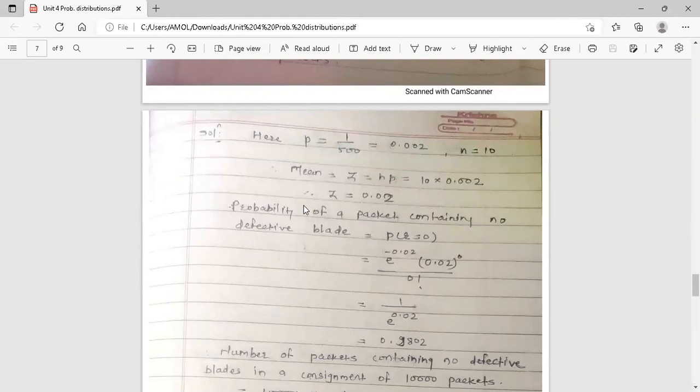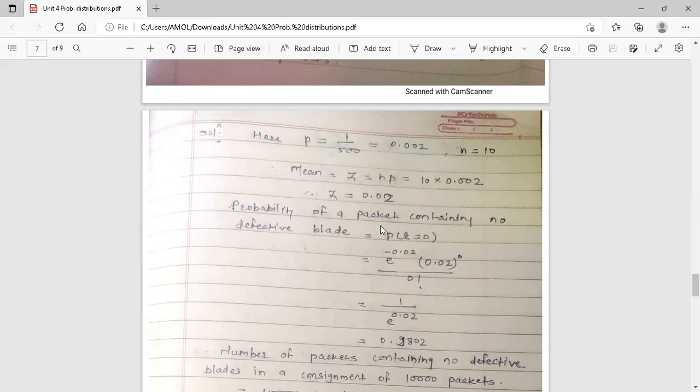We have to use here Poisson distribution. It is already mentioned in the example. If it is not mentioned, in that case also we will use Poisson distribution, because the value of p is a very small value. It is nearer to 0, 0.002. In that case, we use Poisson distribution. After finding the value of p and n, now here the mean z, notation for mean is z, it is equal to n into p. And so if we do the multiplication, it is equal to 0.02. So because we want this value of mean to find the probability using Poisson distribution.